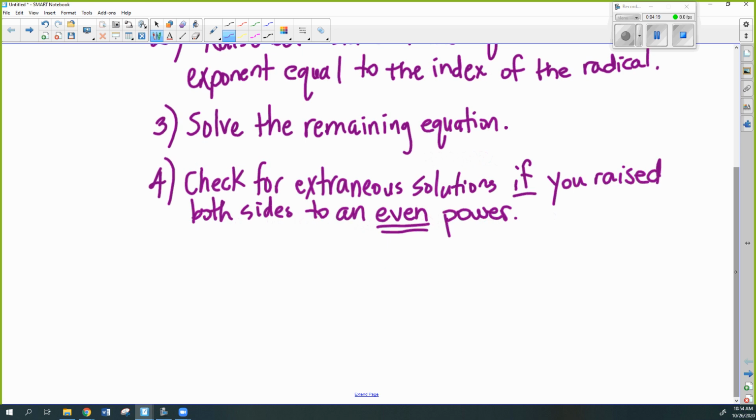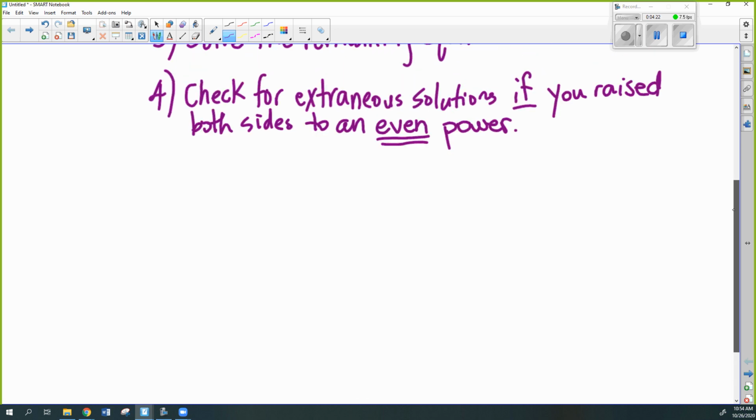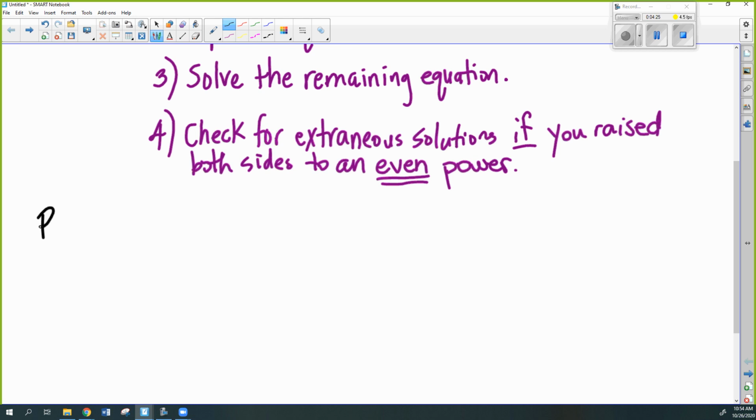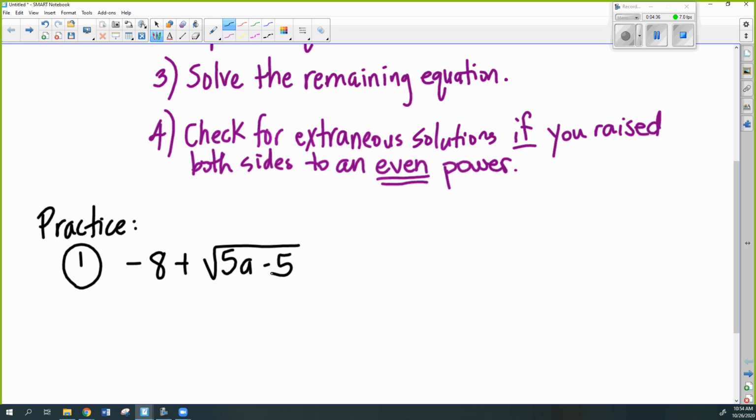All right, so for our practice problems, we'll just jump right in. We are solving, and we will start with something with a square root in it. And we're just going to go through the steps. So the first step is to isolate the radical part. That means make sure it's the only piece on a side by itself.